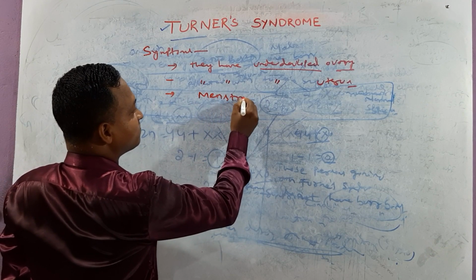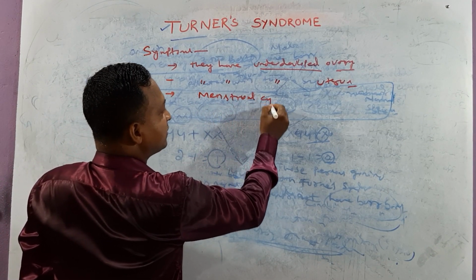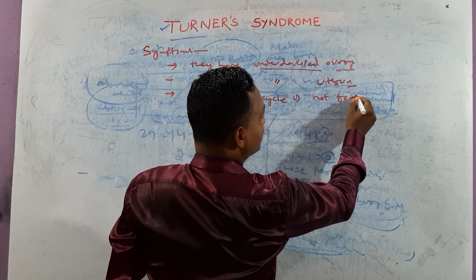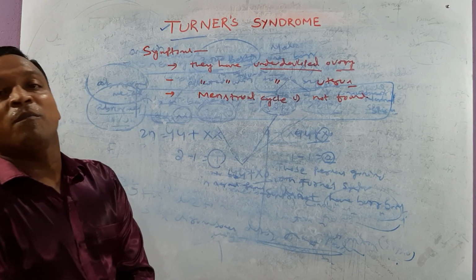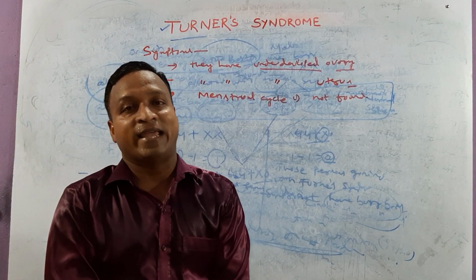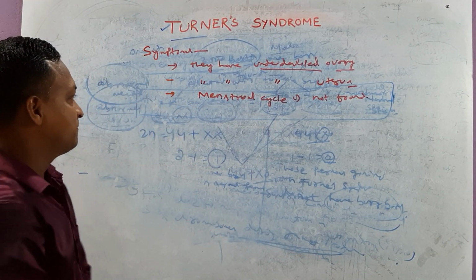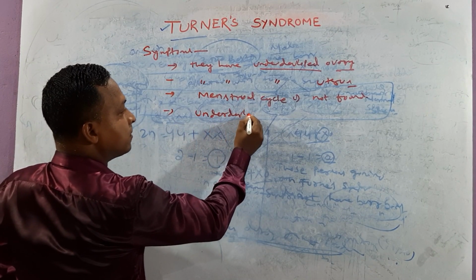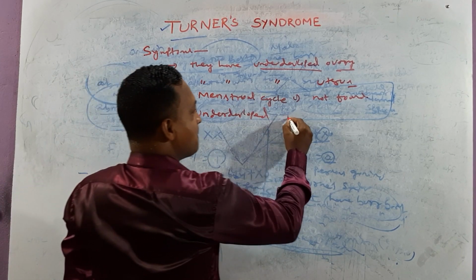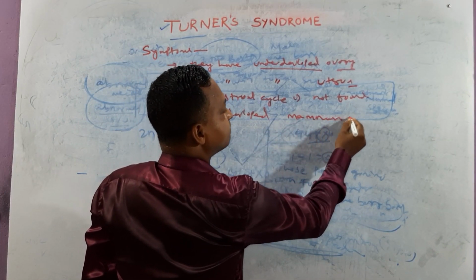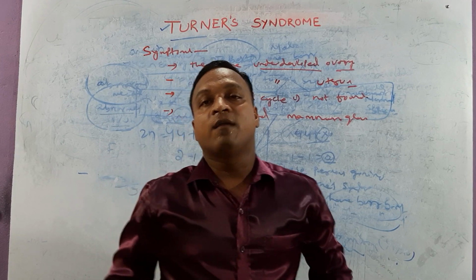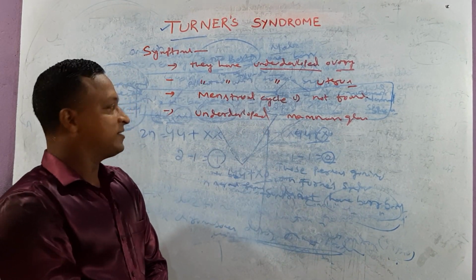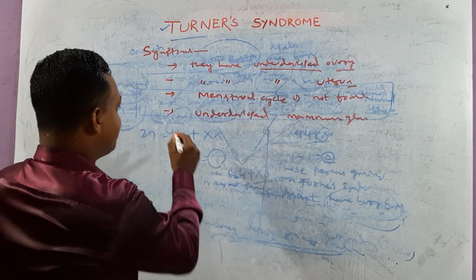Next one, menstrual cycle is not found. These females do not menstruate, meaning no menstrual cycle is found in these females. They have underdeveloped mammary glands. These mammary glands are small in size in females with Turner syndrome.